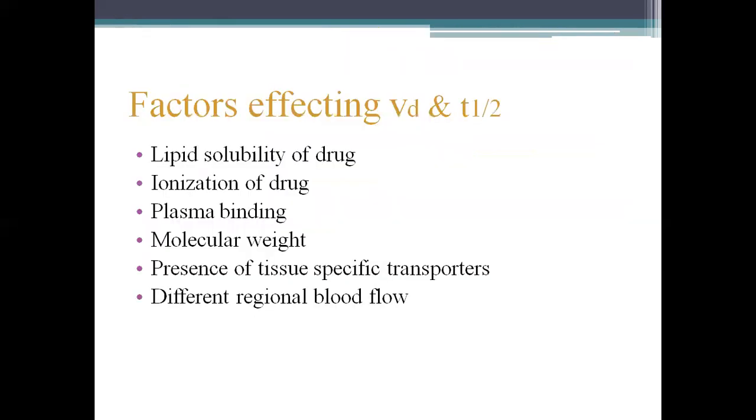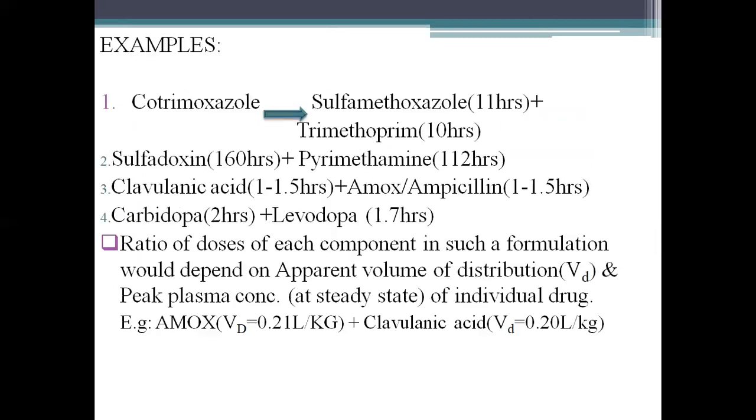Factors affecting volume of distribution and plasma half-life: lipid solubility of the drug, ionization of the drug, plasma protein binding, molecular weight, presence of tissue-specific transporters, different regional blood flow.